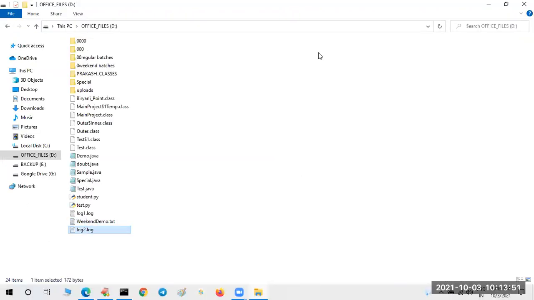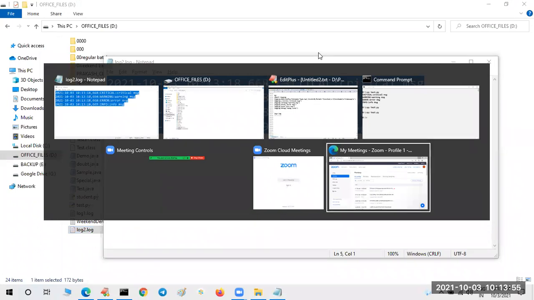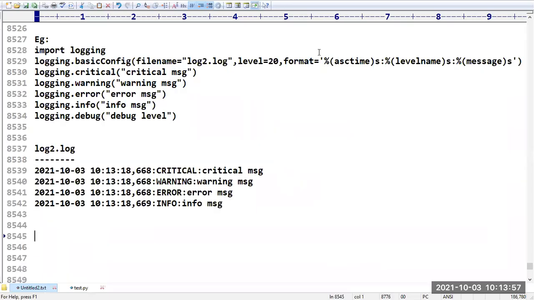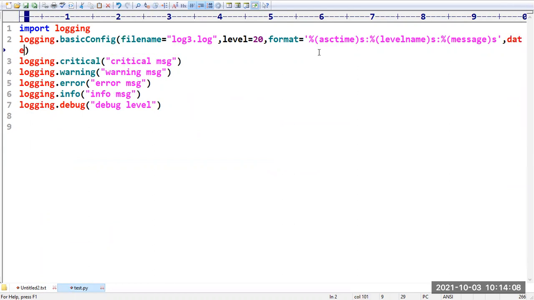Okay, sir, I want to customize this date format. Yes, we can do that. Have a look at how I am going to take it. Sir, log file number 3 I am taking. And here we have to take the date format. So date FMT we have to take is equal to, sir, here I want to take the format.